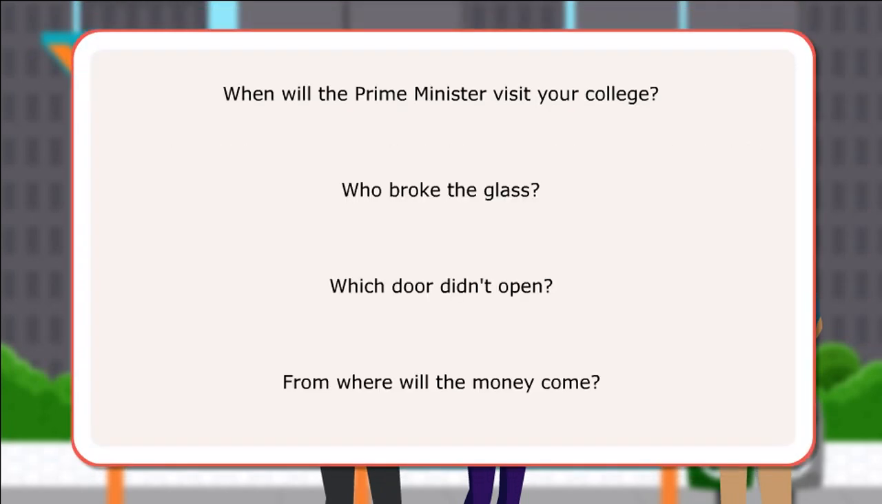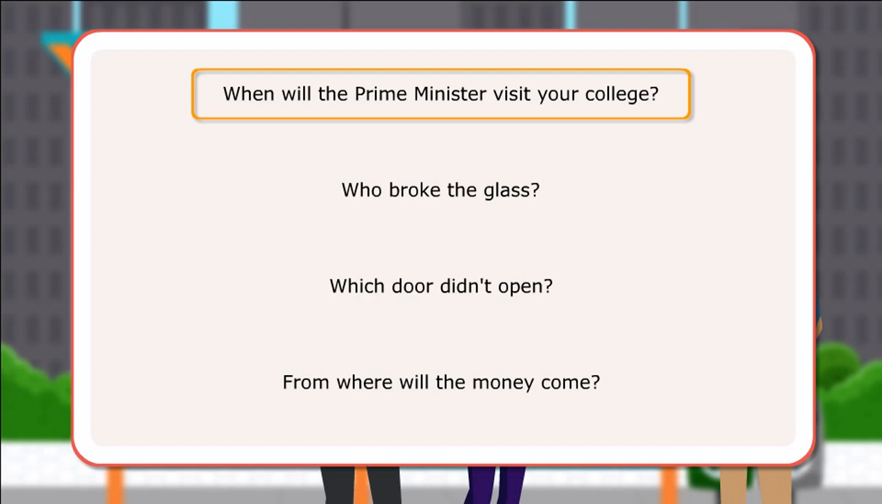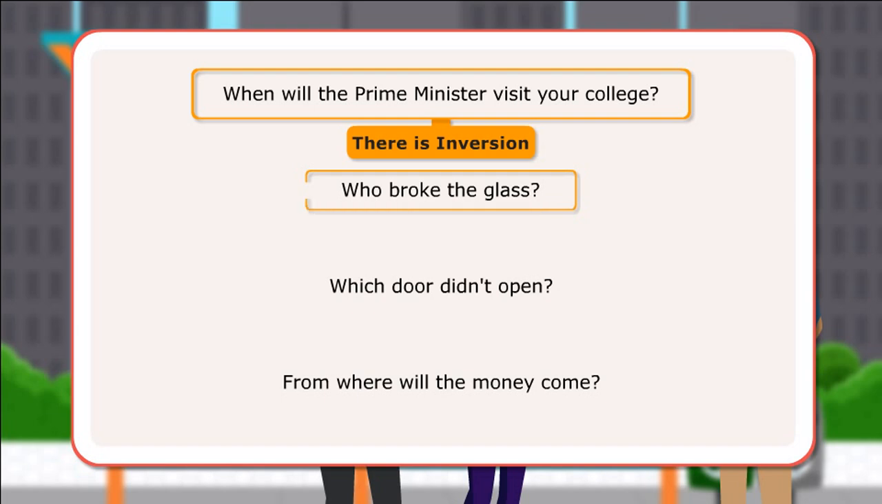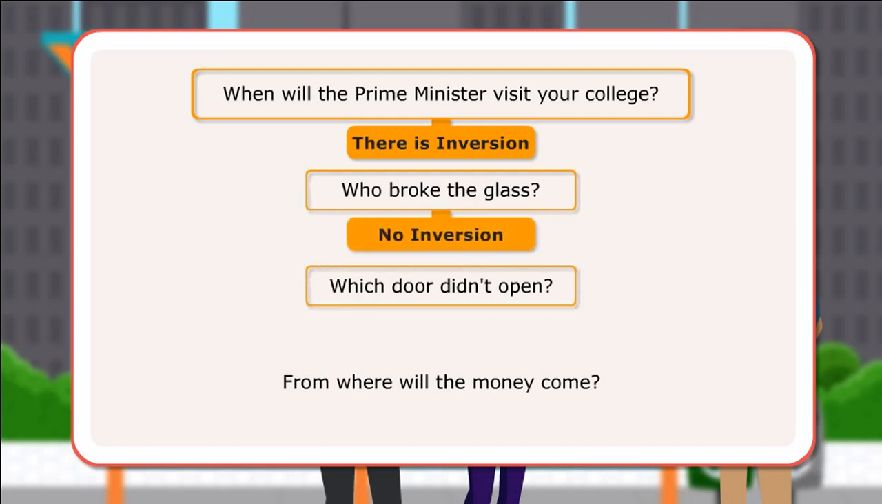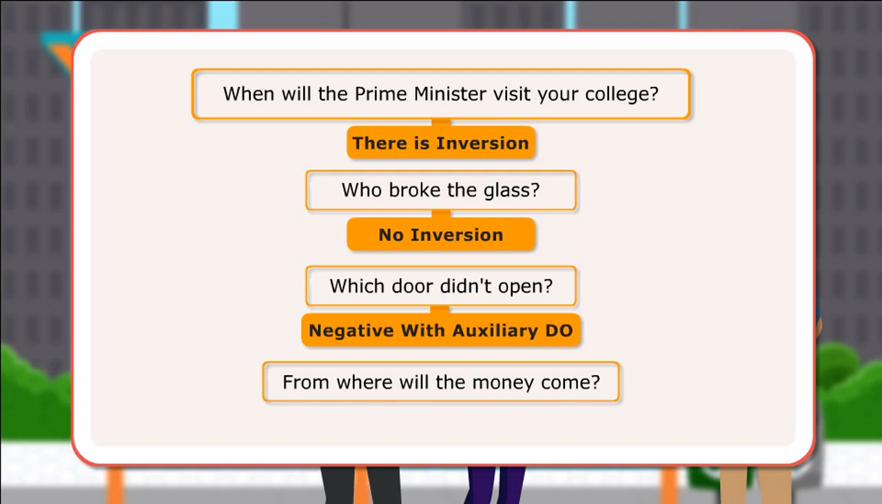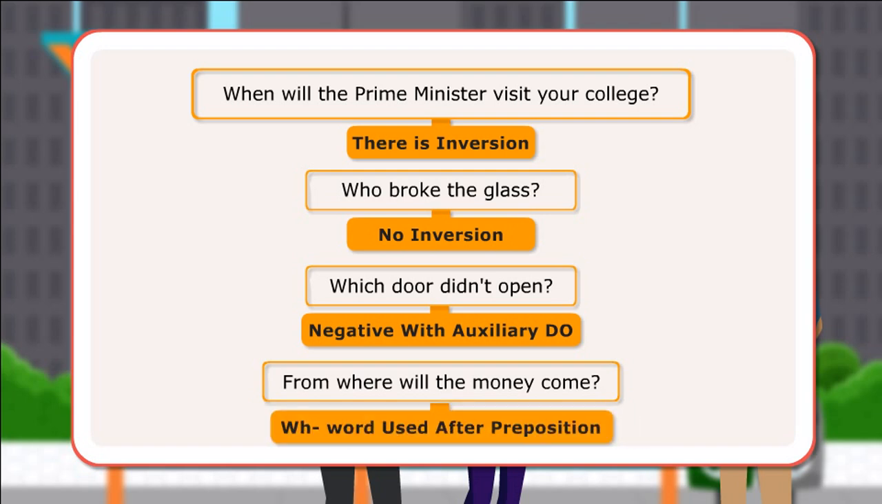Let us look at a few examples. When will the Prime Minister visit our college? There is inversion. Who broke the glass? No inversion. Which door didn't open? Negative with auxiliary do. From where will the money come? WH word used after preposition.